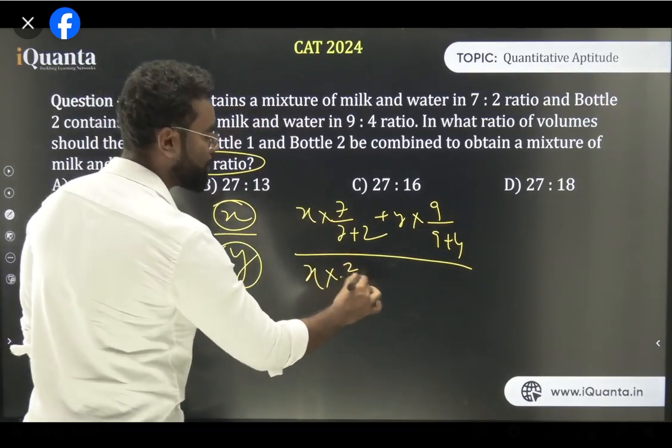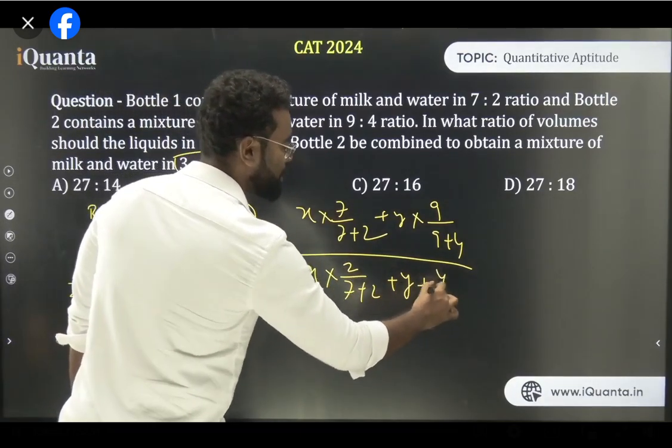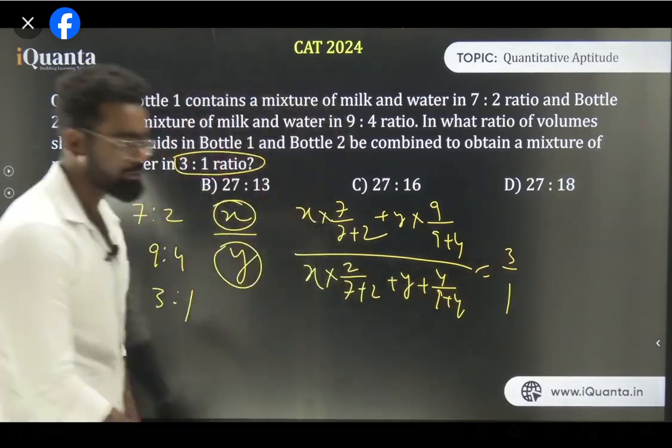In X, the amount of water is 2 upon 7 plus 2. And in Y, the amount of water is 4 upon 9 plus 4. And that is equal to 3 upon 1. In this way also you can solve this question.